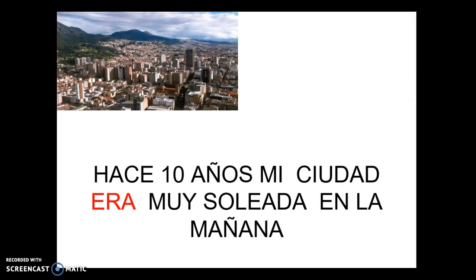So it is just some examples. I will be talking about the uses of the imperfect in another presentation, but it is more or less what you need to start thinking about the imperfect, and that is that we use it when I am going to describe